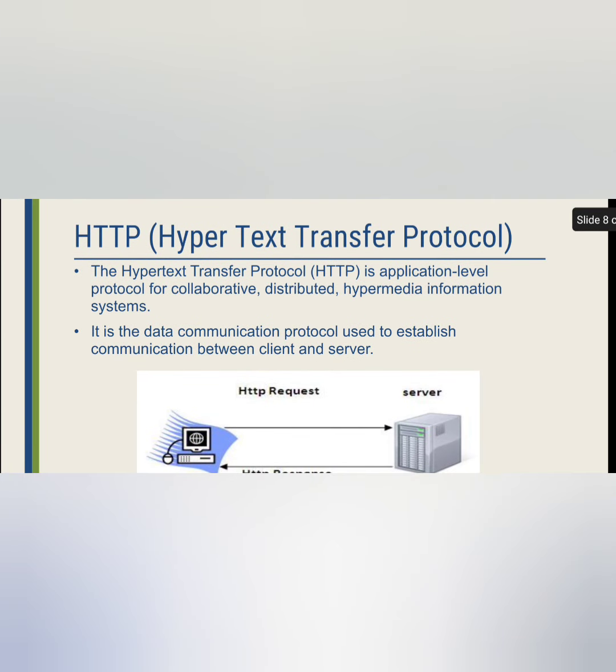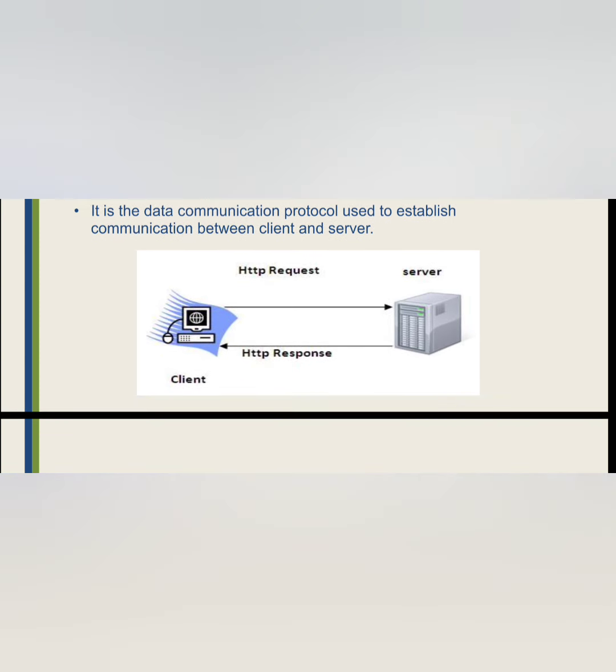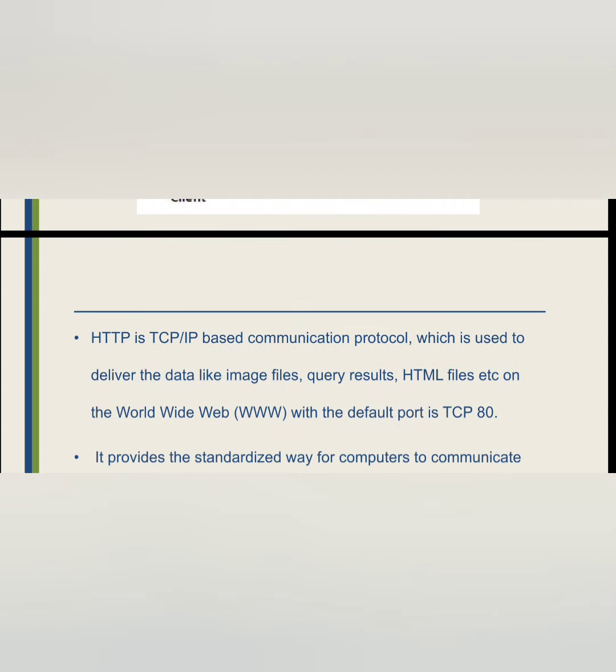HTTP, Hypertext Transfer Protocol. It is the application level protocol for collaborative, distributed, hypermedia information systems. It is the data communication protocol used to establish the communication between the client and server. It is a good example diagram for the HTTP.